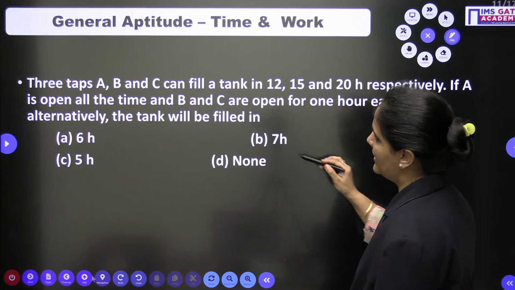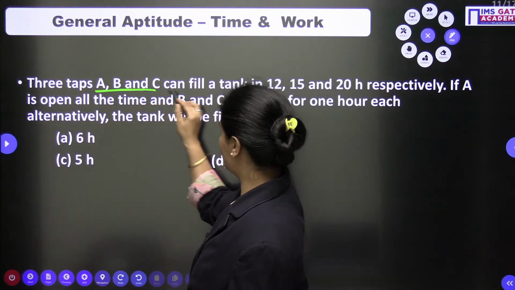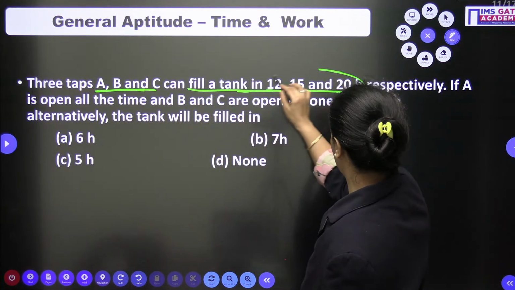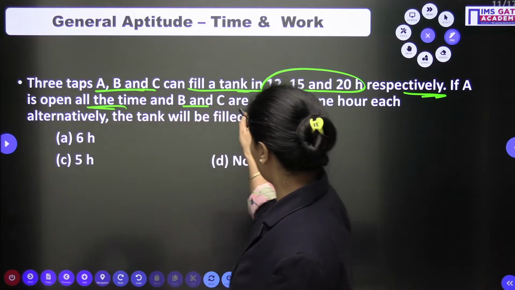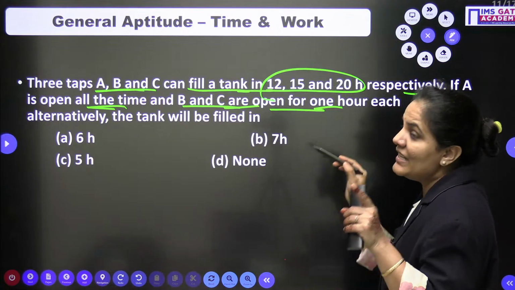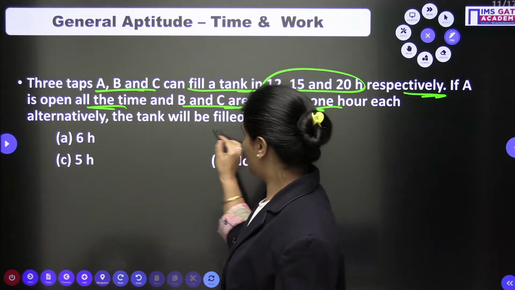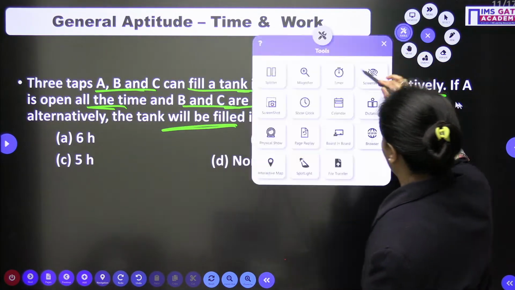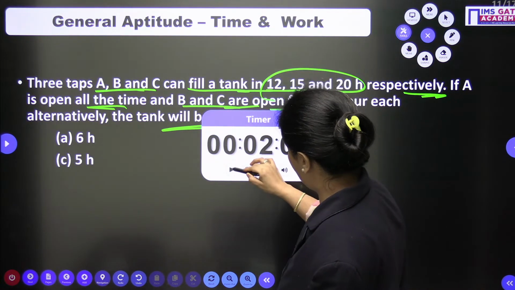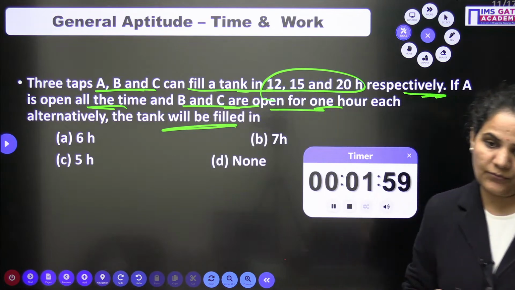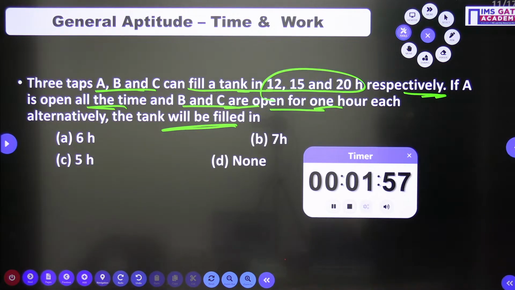A very good question. 3 taps A, B and C can fill a tank in 12, 15 and 20 hours respectively. If A is open all the time and B and C are open for 1 hour each alternately, the tank will be filled in what time? The alternate work type of question which we already discussed, bachcho. Alternate work type of question.